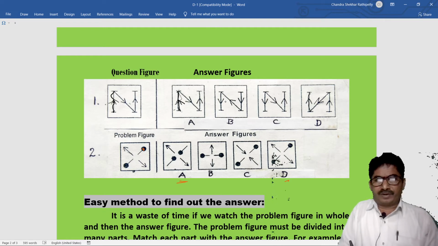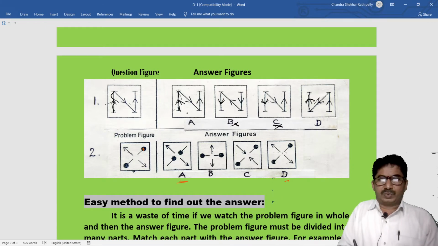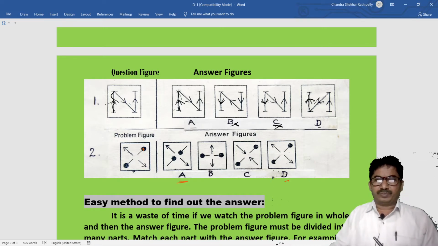But in the second figure, the arrow mark is coming down, so this is not the correct option. Next, in figure C, the arrow mark is coming down, so this is also not the correct option. Next, in answer figure D, the arrow mark is going up. So A and D are in competition.